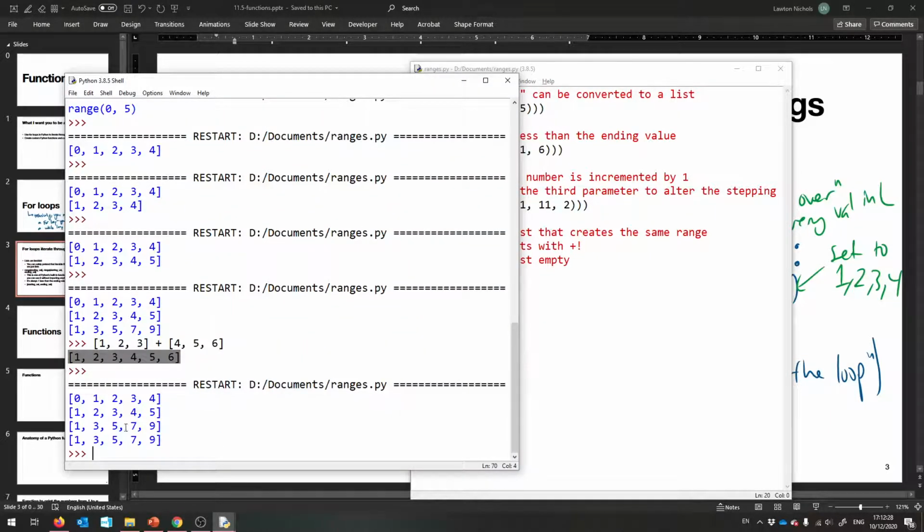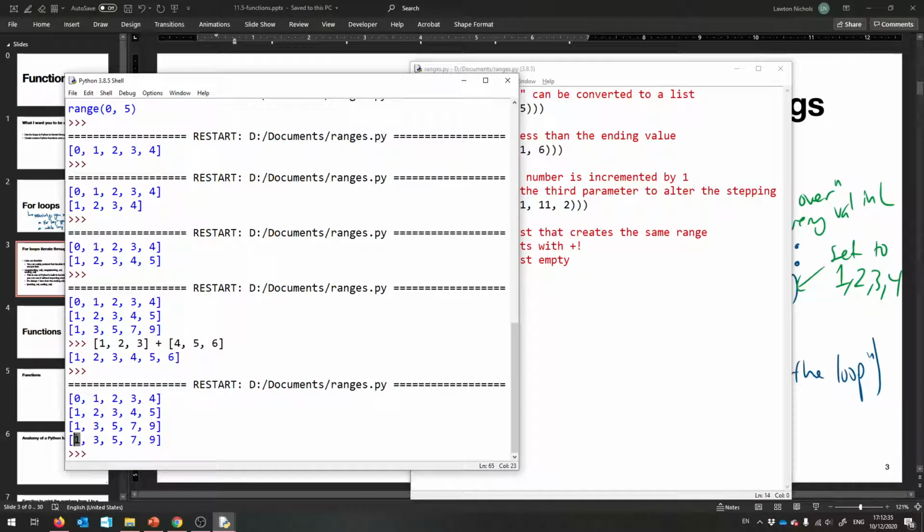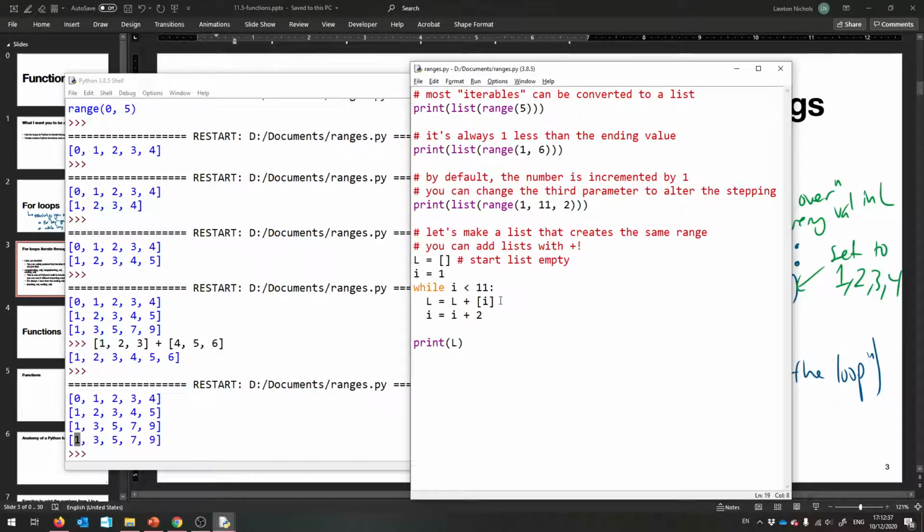And let me walk you through why that's working. So first, I starts out being 1. So immediately we hit the loop and we say, all right, list equals its empty self plus 1. So now the whole list is just 1. Okay?